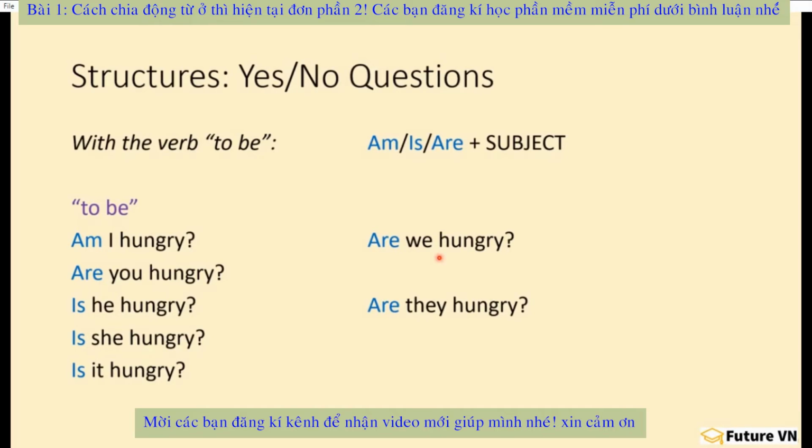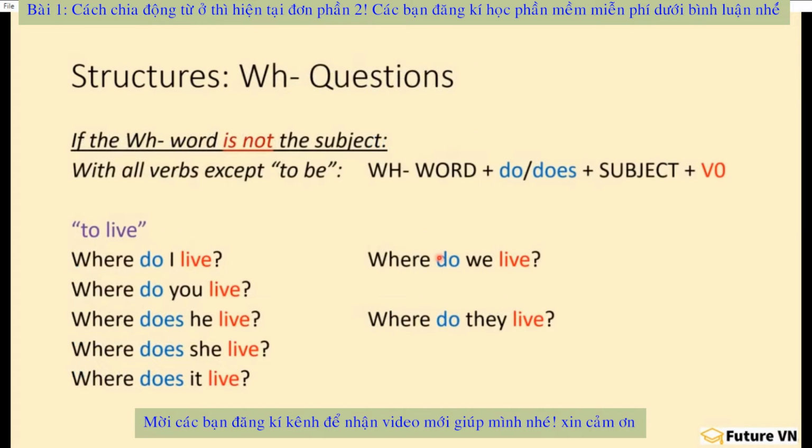Okay, let's take a look now at how to make WH questions. WH questions are questions which begin with an interrogative like who, what, when, where, why, how many, etc. Most interrogatives begin with WH: what, where, when. That is why we call them WH questions. Here we have to distinguish whether the WH word, like what or who, is the subject or not.